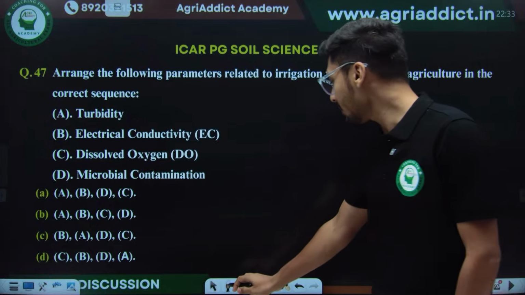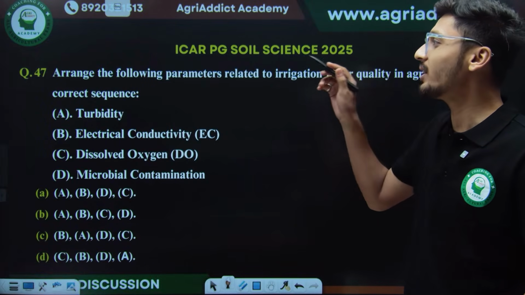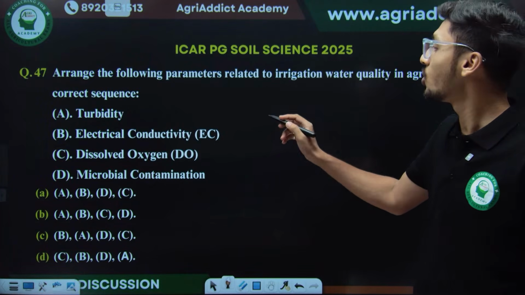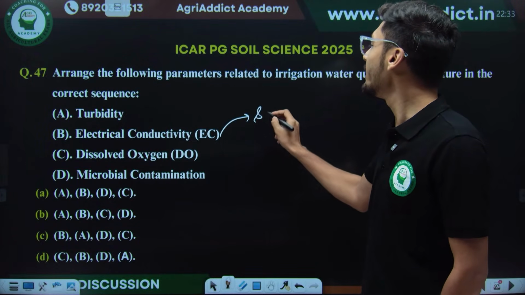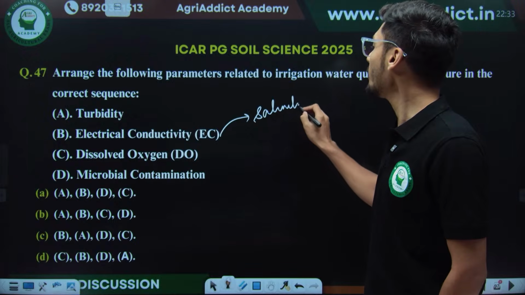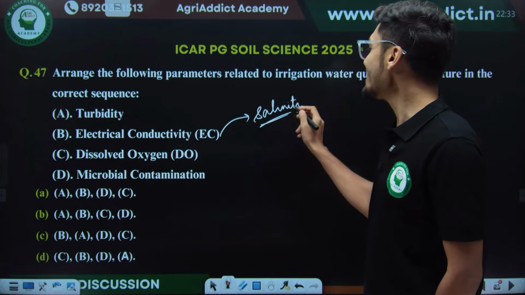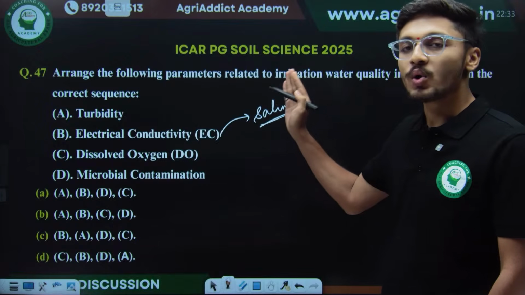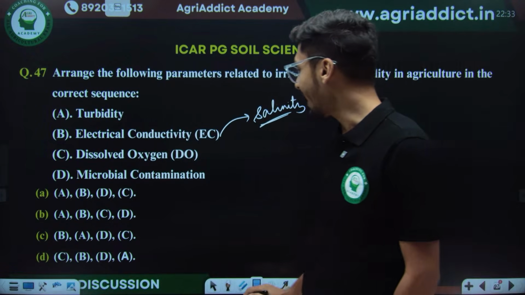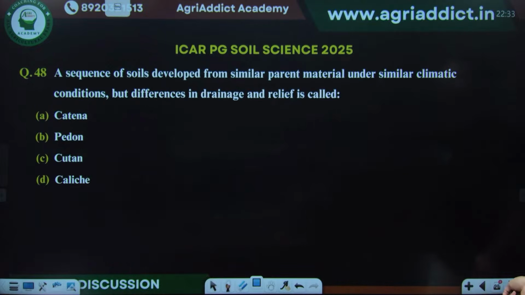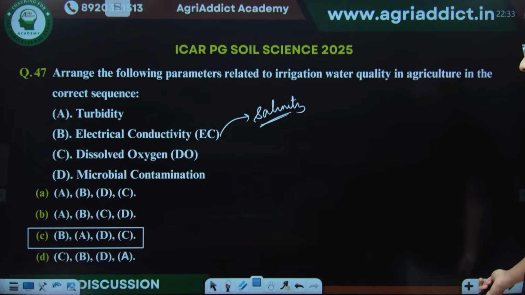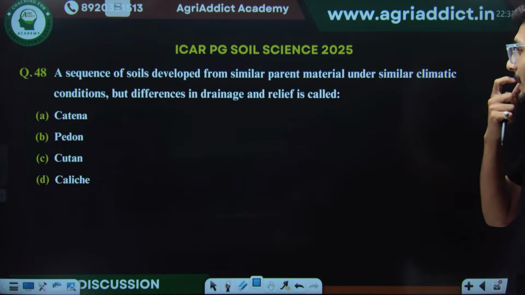EC. Remember one thing: whenever irrigation water quality is discussed, EC is the most important parameter, because EC determines the salinity, that is, what amount of salts any water has. So EC is the most prioritized factor while considering the quality of irrigation water. So the correct answer is option C. Then we have the next question.